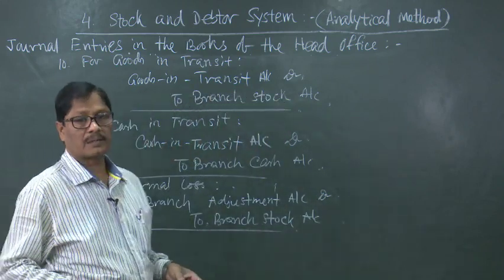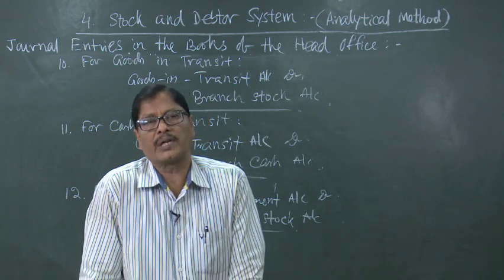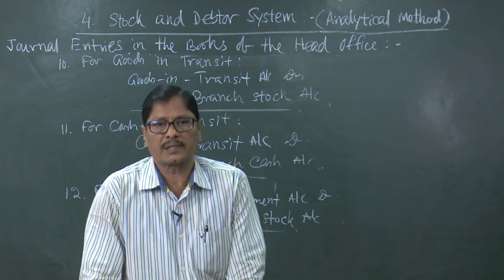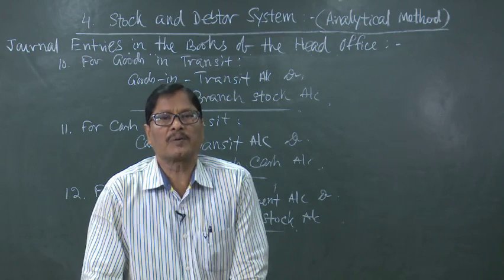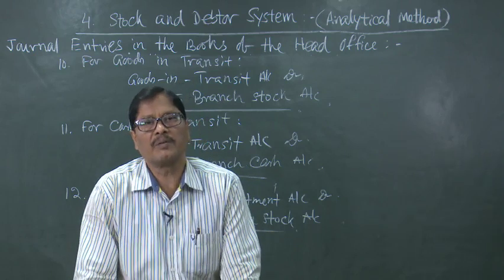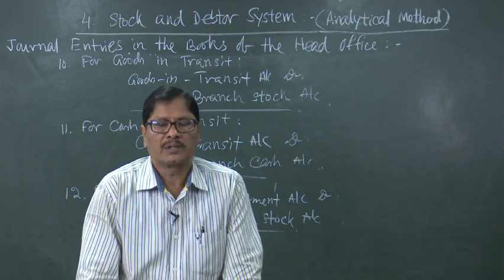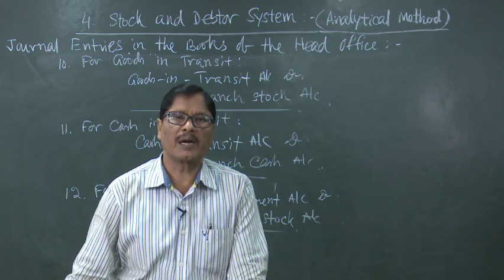What is normal loss? Normal loss is that loss which will take place in spite of taking all types of precautionary measures. Due to the inherent nature of the goods, like suppose take the case of petroleum products. If you keep petroleum products for months together, naturally something will evaporate, because that is the genuine nature of the petroleum products.